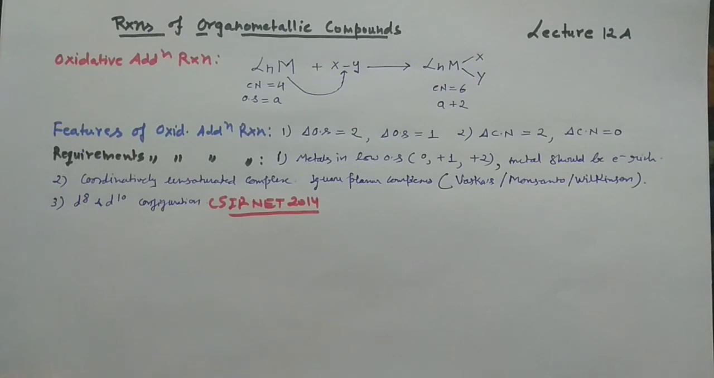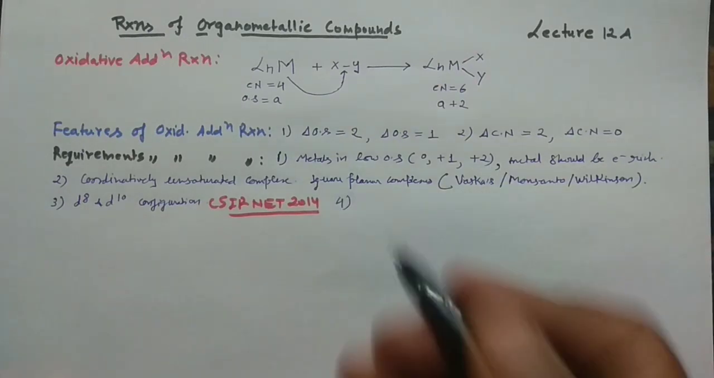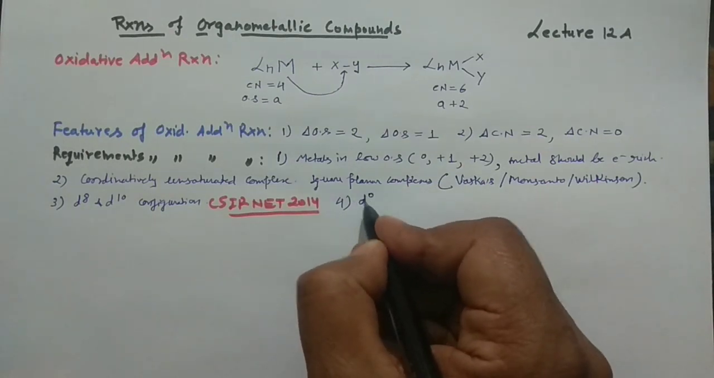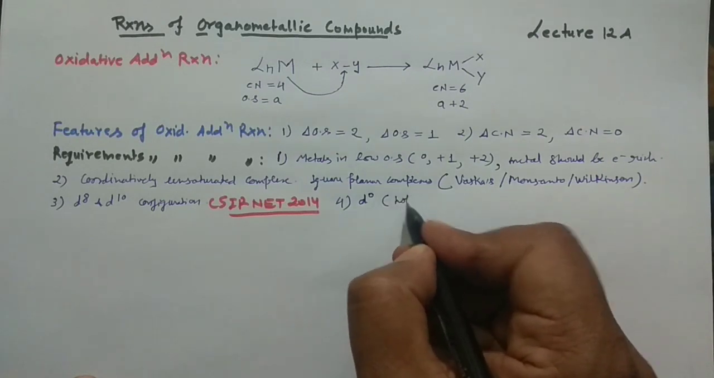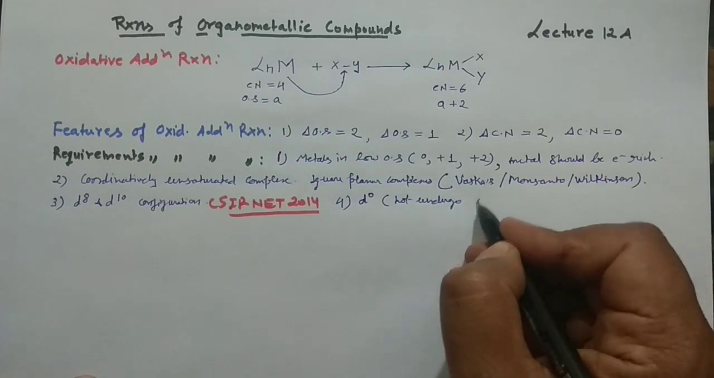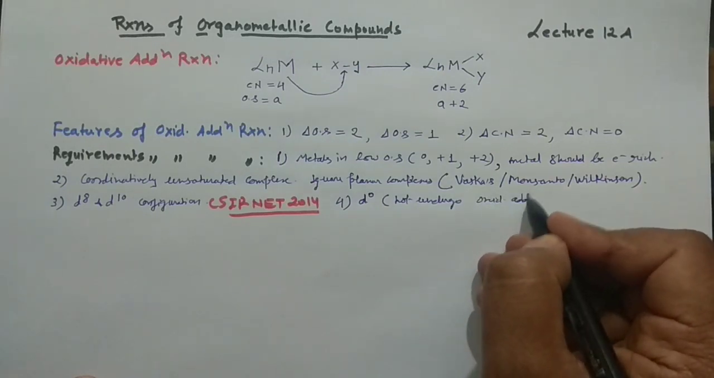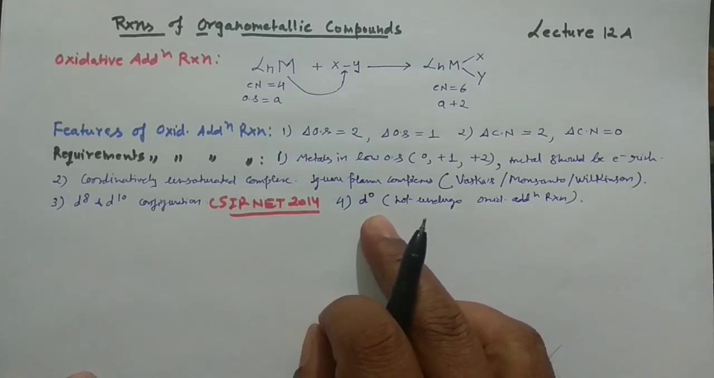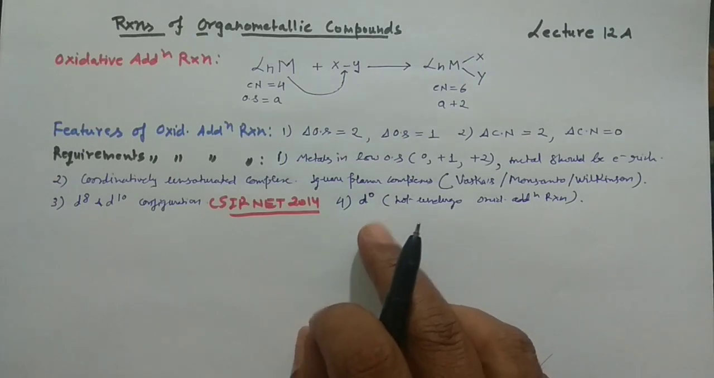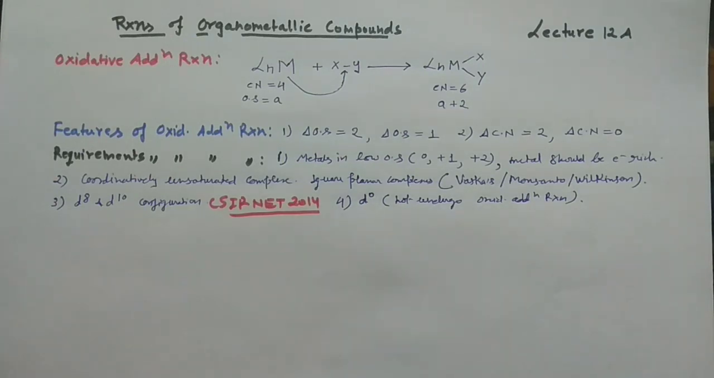And one very important thing, point number 4, I can call it the d0 configuration. If your metal is in a d0 configuration, then it would not undergo oxidative addition reaction. And they have also asked this particular question in the CSIR NET examination. However, in the complex they have asked this particular question. I'll solve this question if time permits later on in the lecture. So these are the features, these are the requirements: coordinatively unsaturated site, d8 and d10 configurations, electron rich metal with low oxidation state, right?